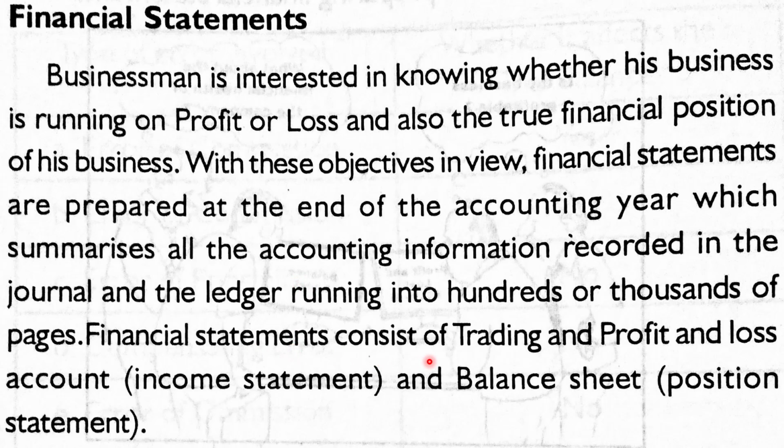So financial statement consists of trading and profit and loss account and balance sheet. Trading and profit and loss account is also known as income statement because it is prepared to find out the profit or loss. And balance sheet is also called position statement because it is prepared to find out the assets and liabilities position of the business.